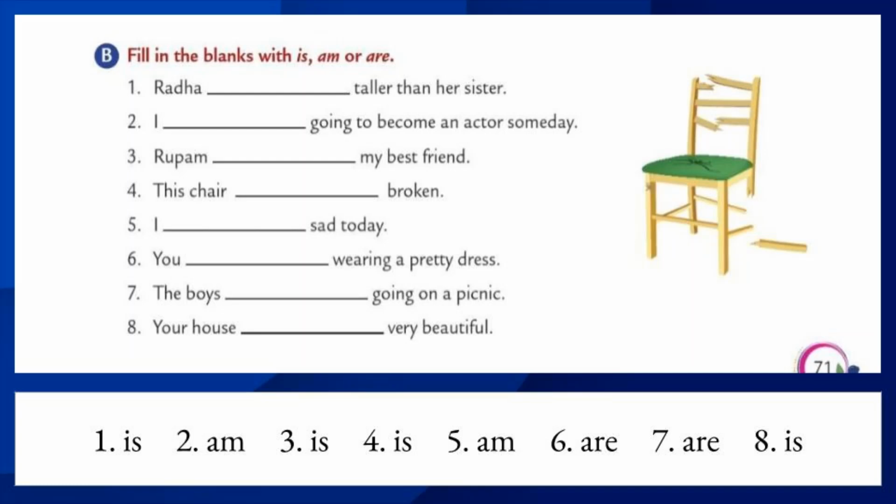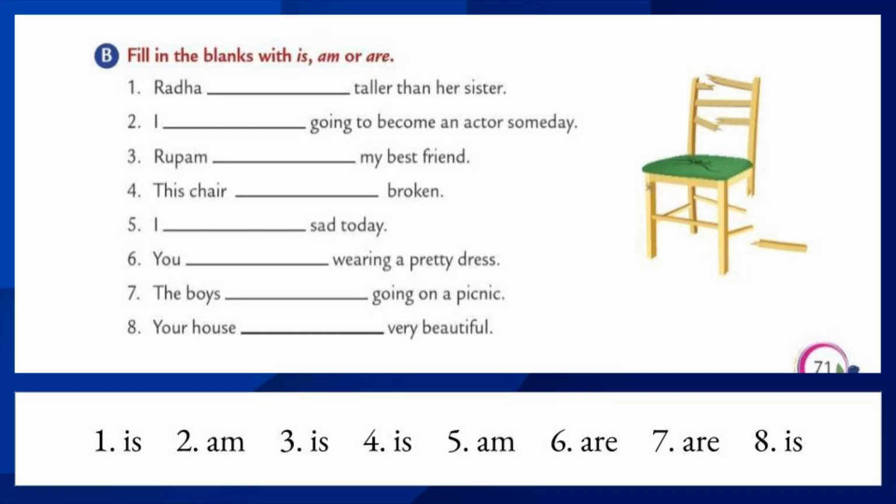Let's move to the last one. That is the eighth one. Your house dash very beautiful. What is the subject here? Your house. Yes or no? Then what we should use now? Is. Your house. House means we are talking about one house. That is a singular subject. Your house is very beautiful.